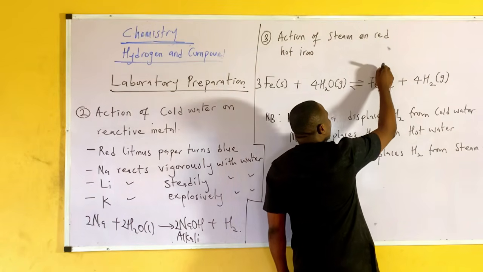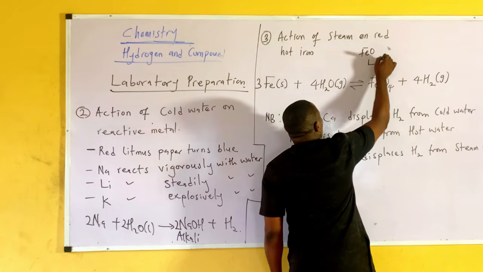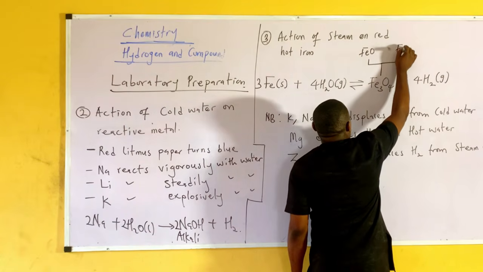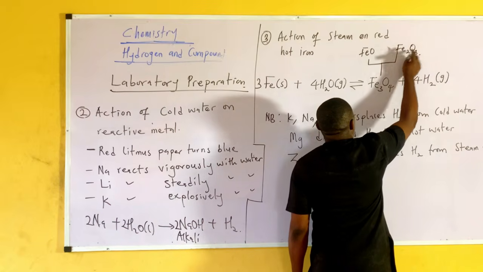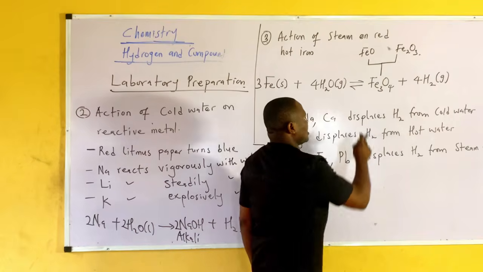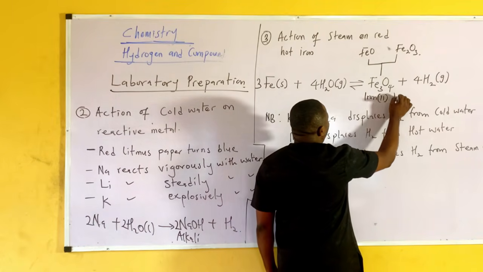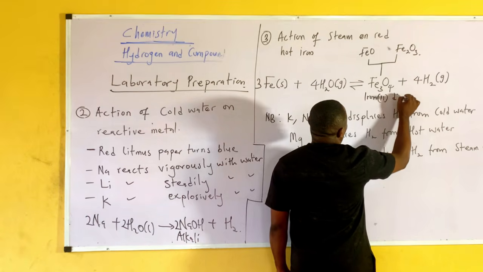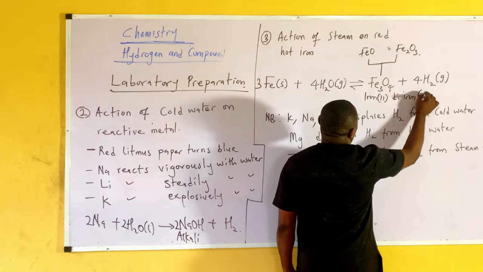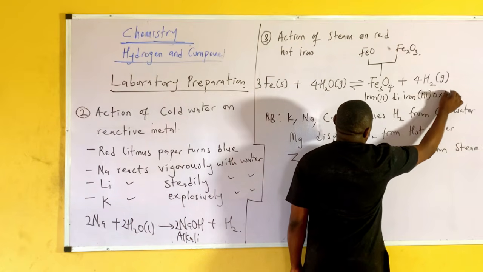Remember we said that this consists of FeO and Fe2O3. These are the two compounds in this compound, and this is called iron(II) diiron(III) oxide.